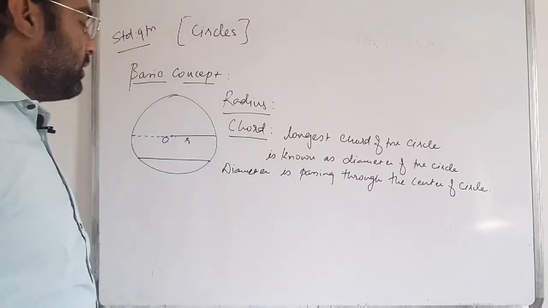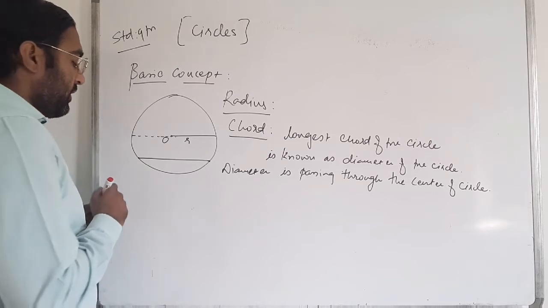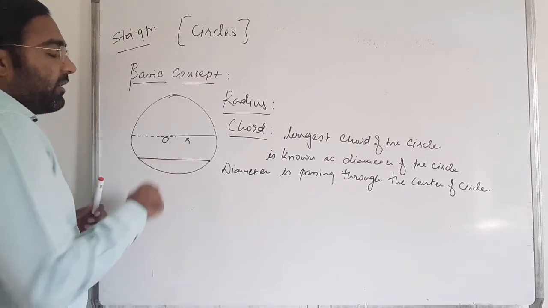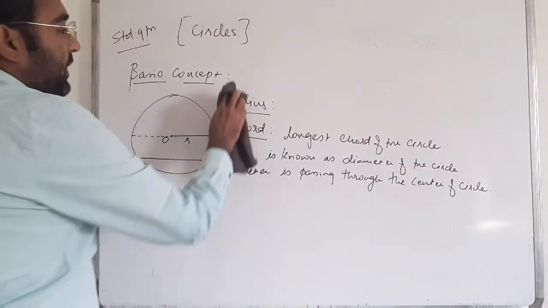Now after that, this is the line segment.